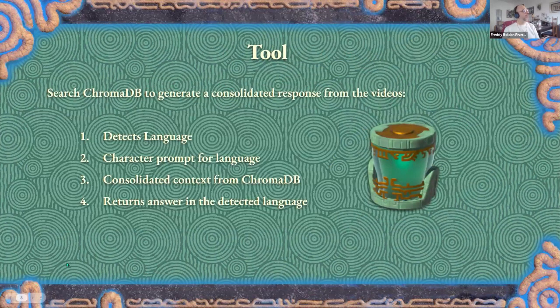For the tools, it was only one tool really, to detect the language, so basically to generate a consolidated response from the videos and search ChromaDB for this. It detects the language, takes the character prompt for the language, consolidates the text, and returns an answer in the detected language. So you don't have to choose which language really.